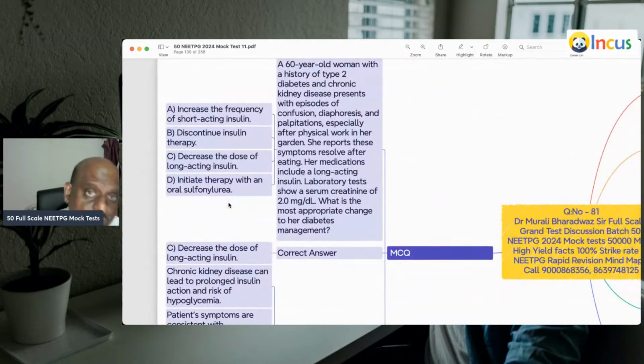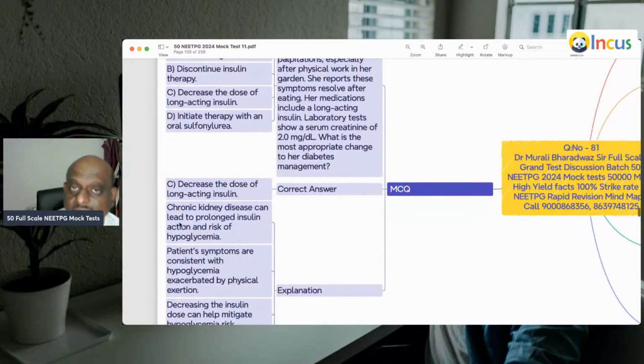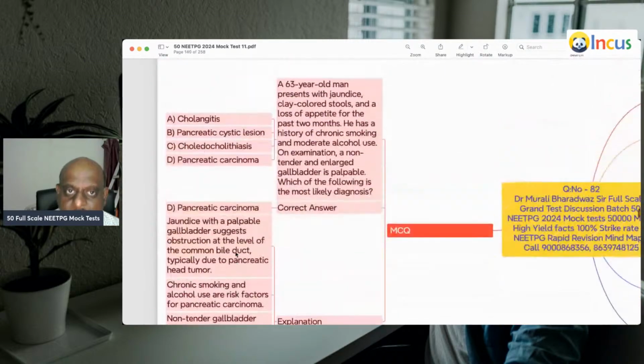60-year-old with a history of type 2 diabetes, with kidney disease, with episodes of confusion, palpitations, diaphoresis. So, whenever a patient has CKD, chronic kidney disease, insulin is cleared by the kidneys. The moment kidney is damaged, insulin clearance decreases. Insulin will remain high. And that's the reason they go into hypoglycemic attacks. That's the reason in CKD patients, you need to be doubly careful. Insulin, you need to decrease the dose because of the decreased renal clearance, is what you need to basically remember.